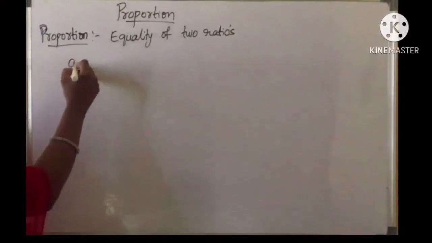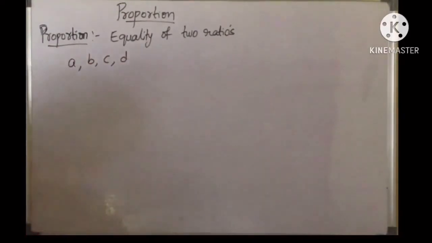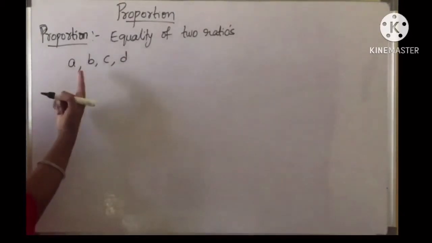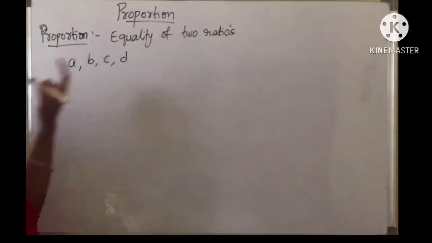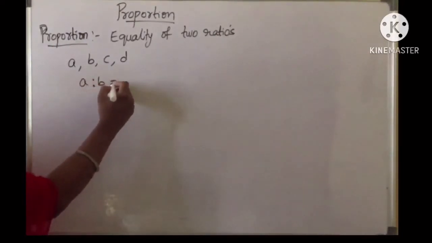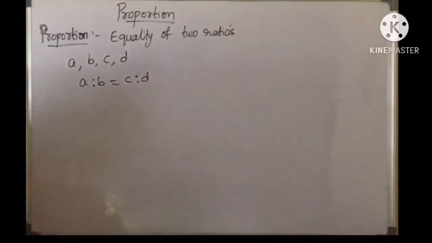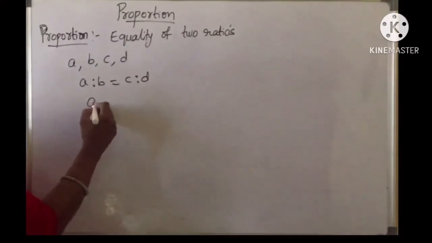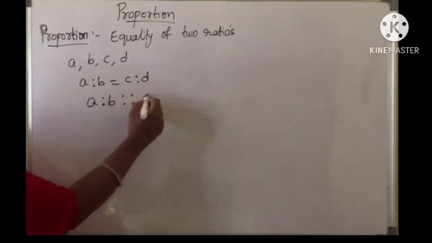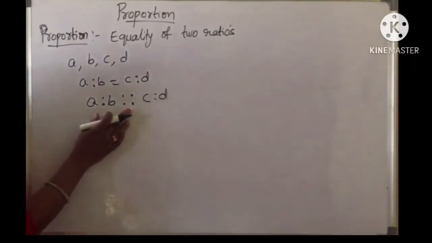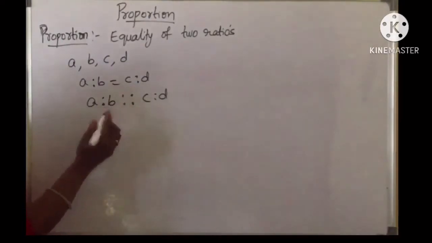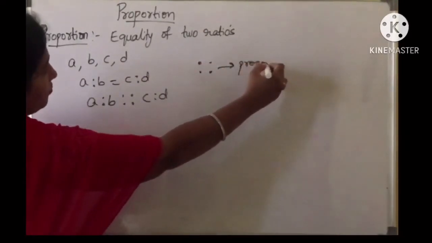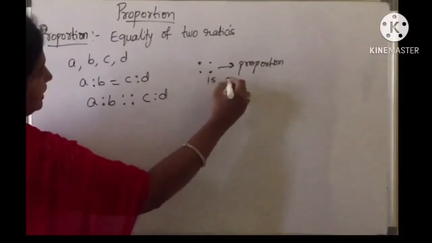If we take in general A, B, C, D as four numbers, they are said to be in proportion if the ratio of the first two is equal to the ratio of the other two. That is, we write A is to B is equal to C is to D. So if four numbers A, B, C, D are in proportion, then we write A is to B, then this symbol, C is to D. This is the symbol for proportion, children. It is read as "is as".